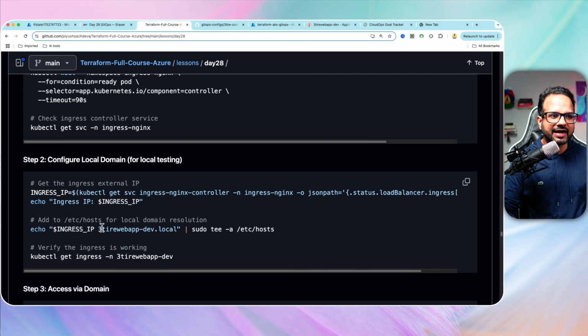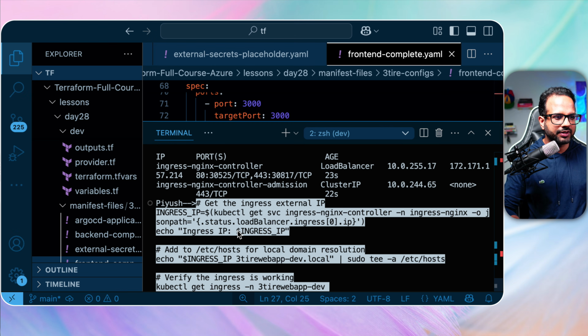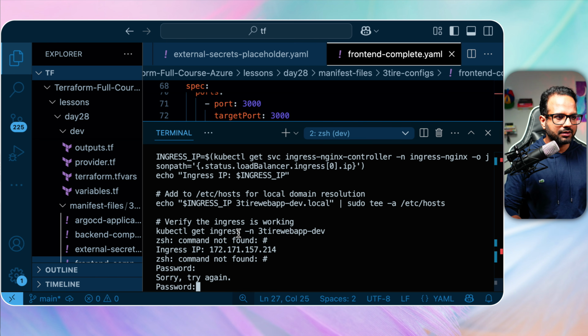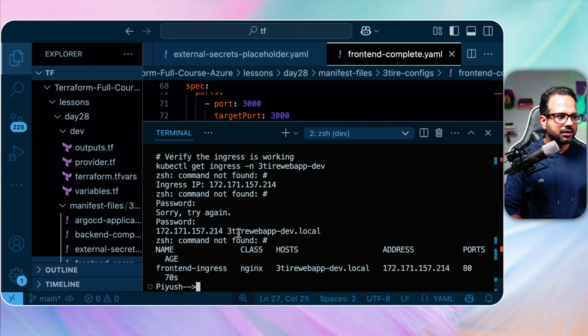We are adding the host name mapping inside /etc/hosts so that it will be treated as a local domain. Okay, so let's do that. It will ask you for the password because I have used the sudo command along with it. Oops. Okay, so it says front end ingress is accessible.